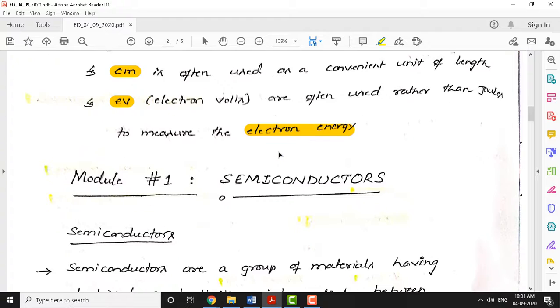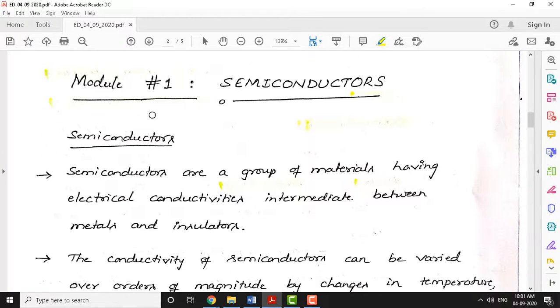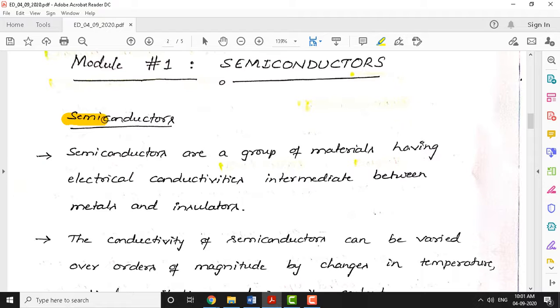Okay. Module 1, you know the title of module 1 we have just seen, is semiconductors. Now let us understand what a semiconductor is. You might be seeing semiconductors everywhere nowadays, including your mobile, which contains tens or 20s of ICs, again made up of semiconductor. Now let us ask ourselves, what is a semiconductor?